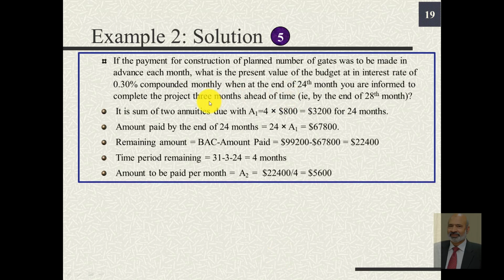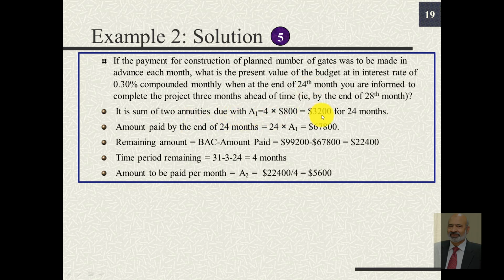The same question with a slight difference: at the end of the 24th month, when we had made 24 payments, we are told to complete the project 3 months ahead of time, and so we have 28 months now at our disposal, out of which 24 have already elapsed. We will have two annuities.